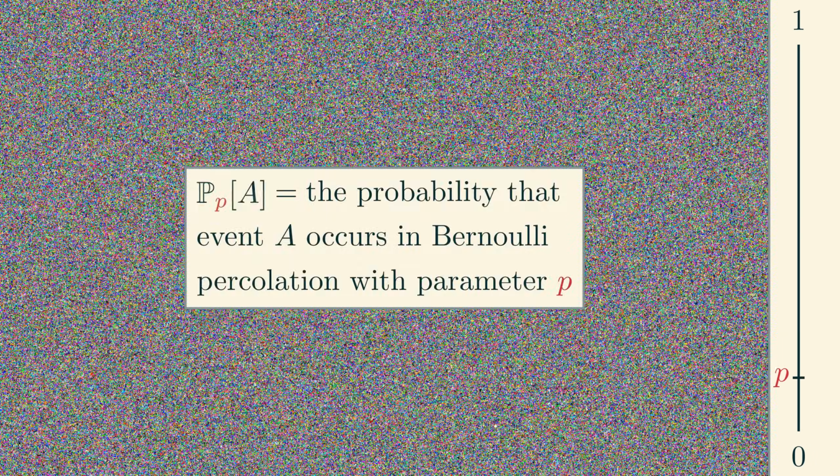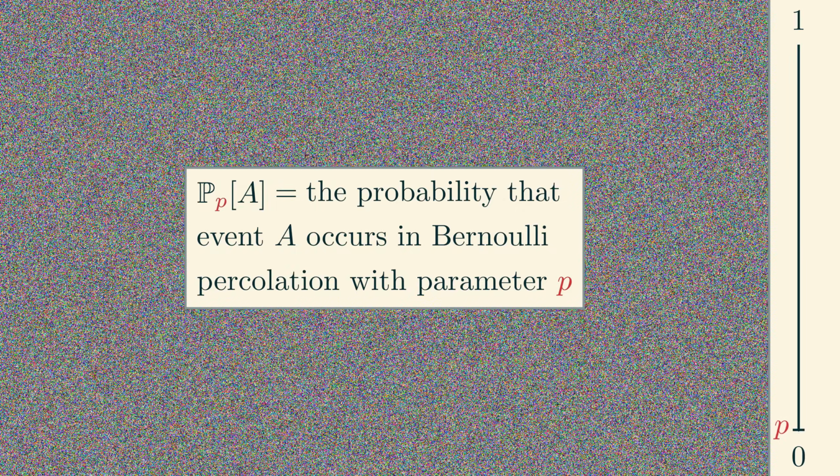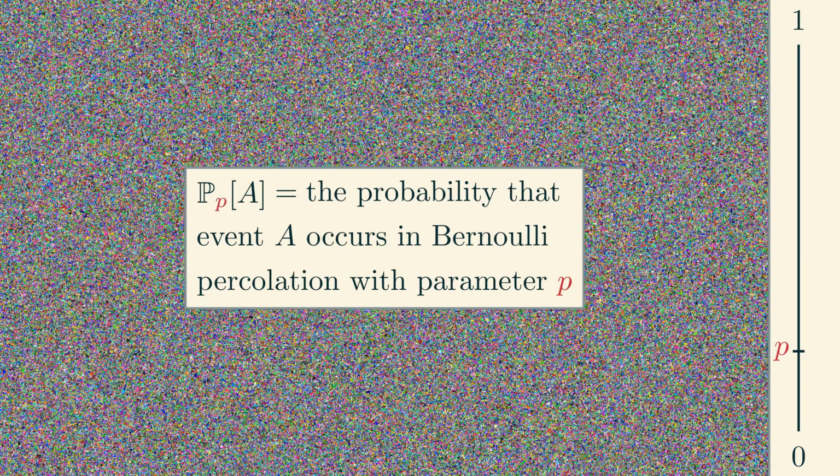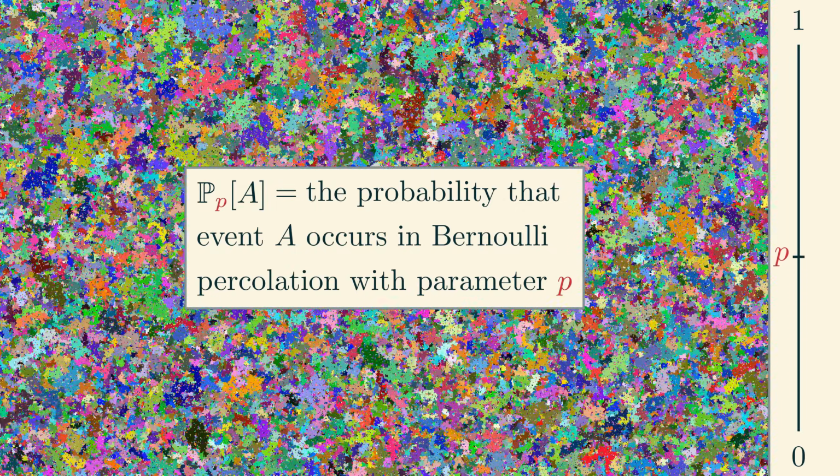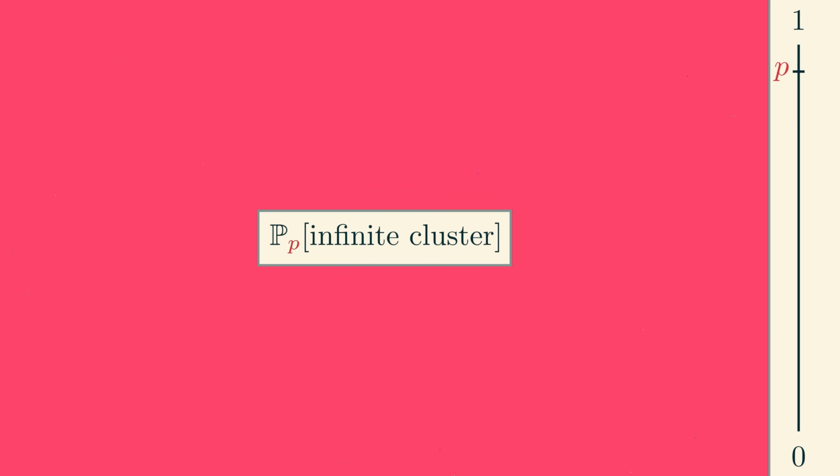Before we proceed with the proof, we'll need to write down exactly what we intend to prove. Recall that this notation refers to the probability of an event occurring in Bernoulli percolation on the two-dimensional grid with parameter p. For instance, this denotes the probability that there is an infinite open cluster in that percolation.